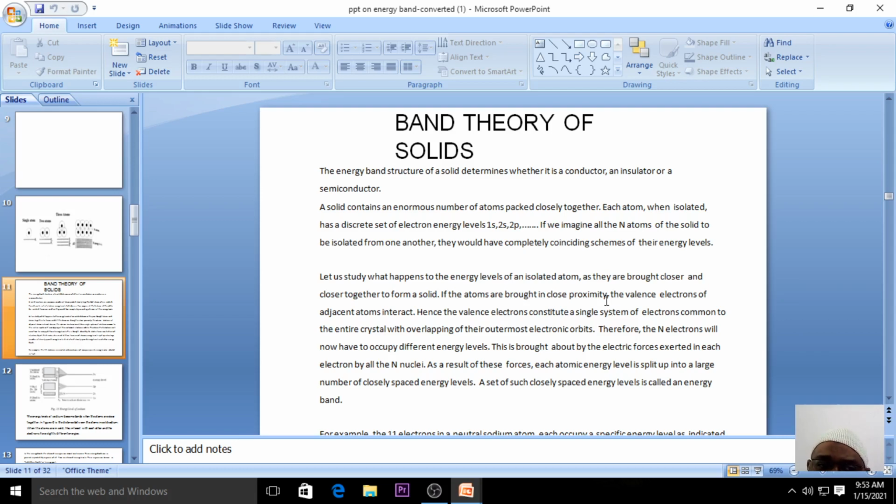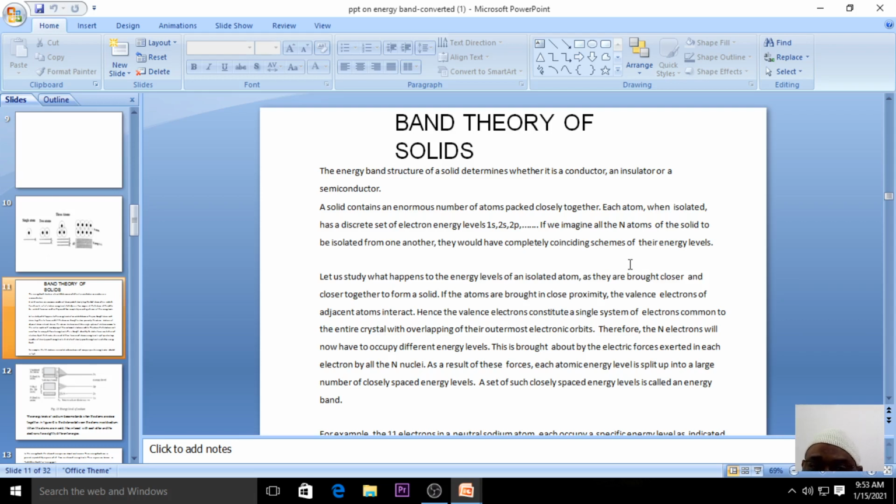Here we are interested in differentiating the solid with respect to the energy bands in the solid. So what is that energy band in the solid? In the lower classes you studied about the electronic configuration and the valence shells, right? If numerous valence shells combine with each other, whatever energy band you see, we say that is called the valence band.